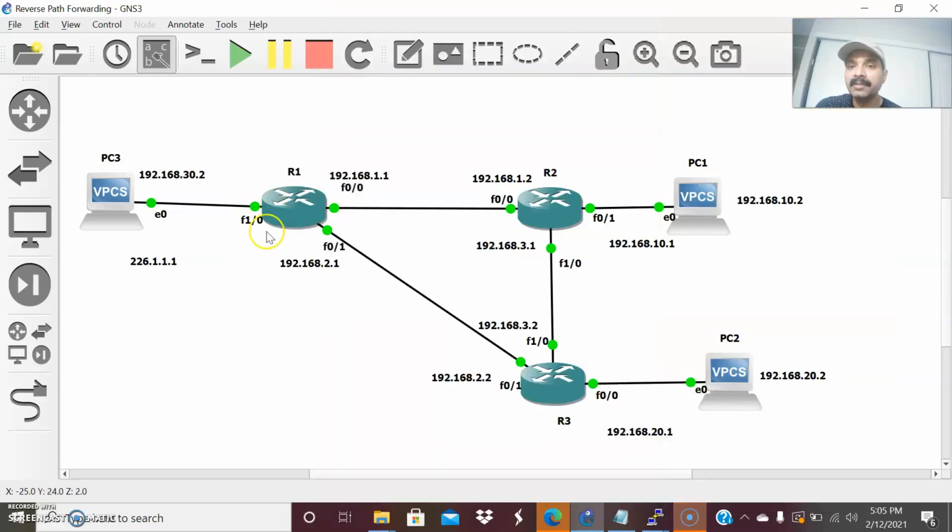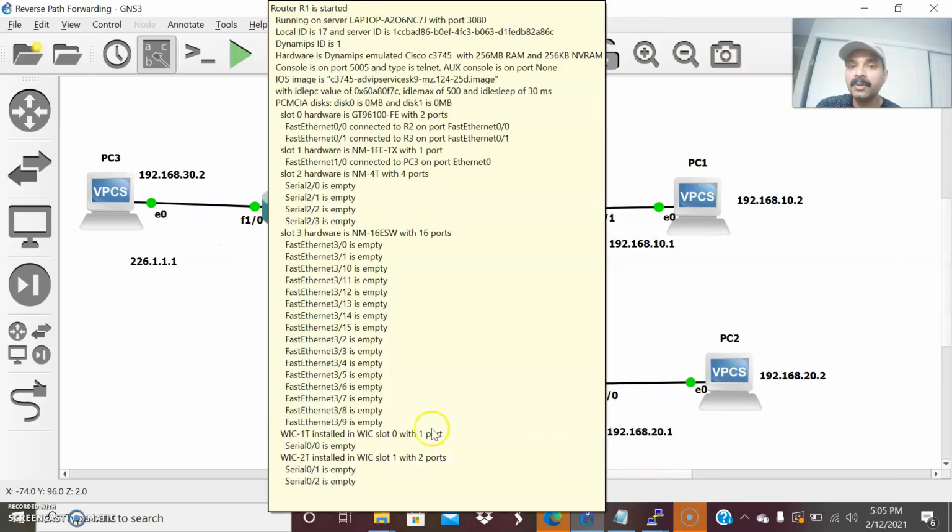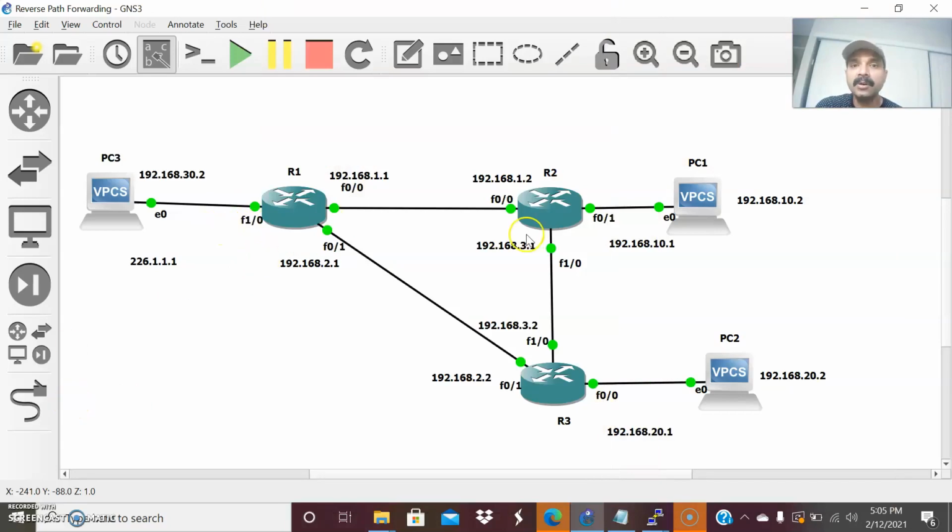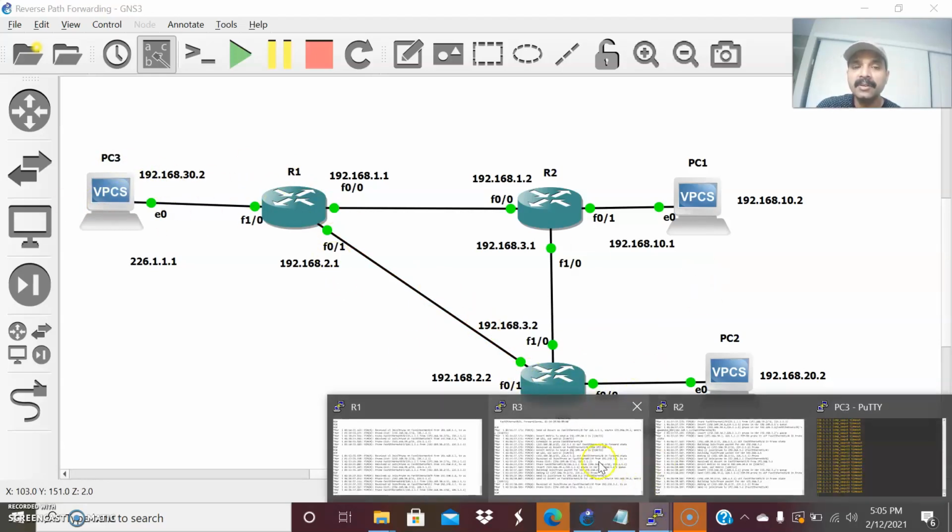So there are two paths to reach R3. One is R1 to R3, and another one is R1 to R2 and R2 to R3. It always prefers the shortest path. That is the purpose of reverse path forwarding. When the multicast packet is received on this interface, FastEthernet 0/1, it will consult its unicast routing table to check the reverse path towards its source. This is the reverse path towards the source. Let us see how it will check.